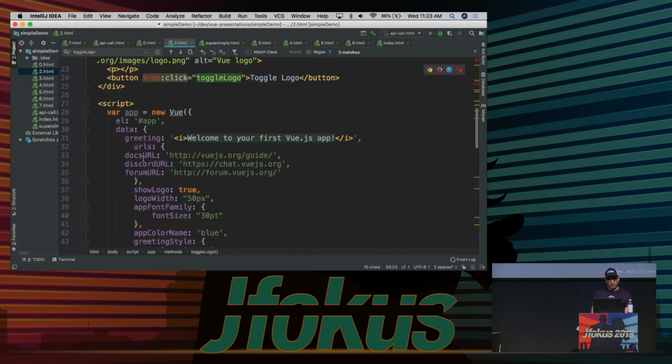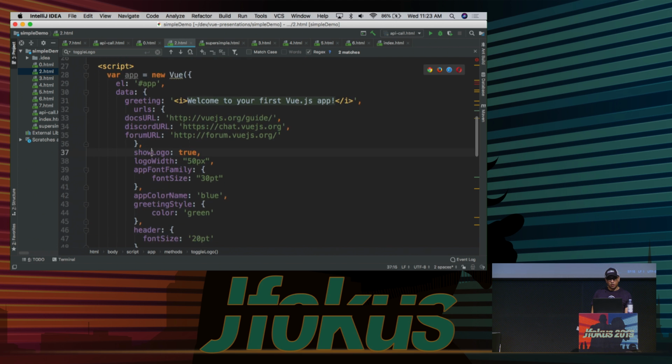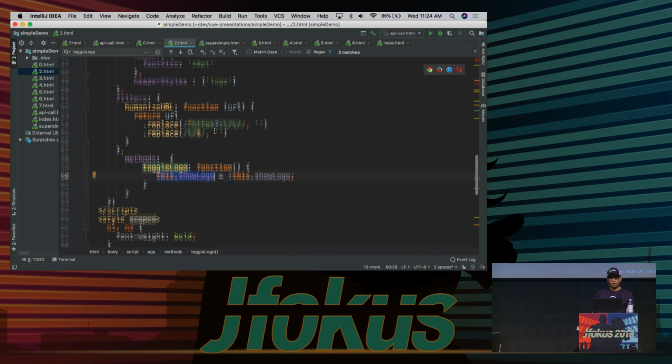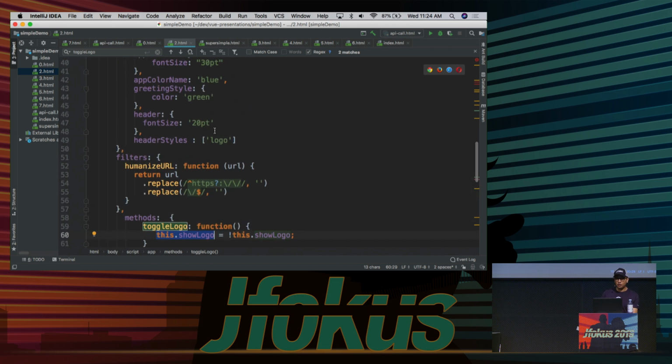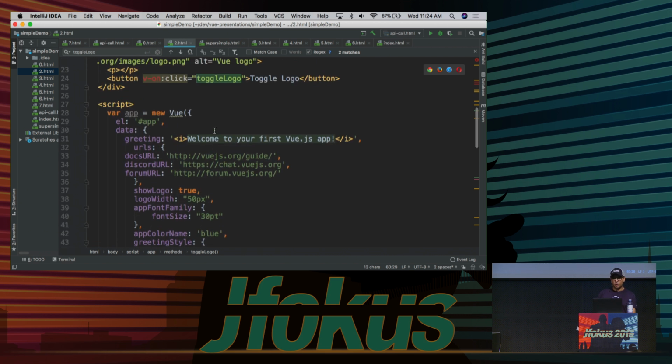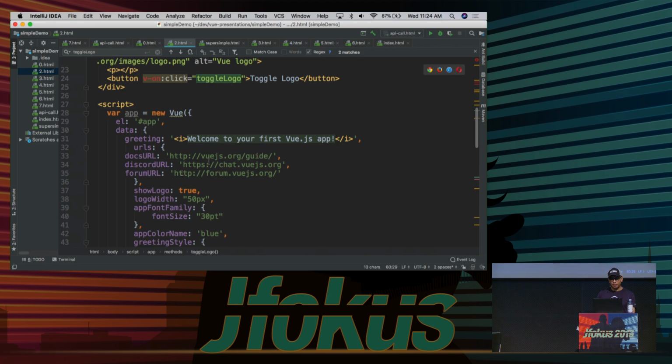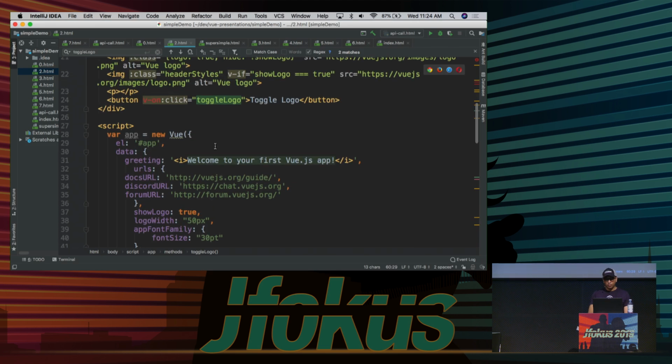It uses a data element called show logo, and to be able to reference that, we do need to use this to get a handle to it. So the show logo lives in the this object inside of the Vue object. So when I click this, it's going to toggle the logo. How's that magic actually working?